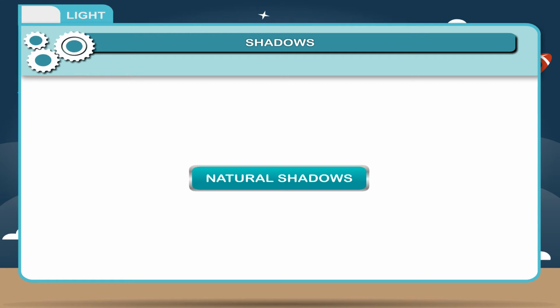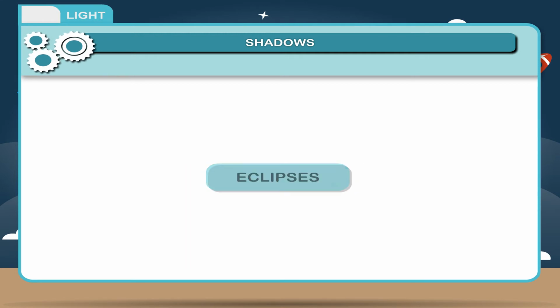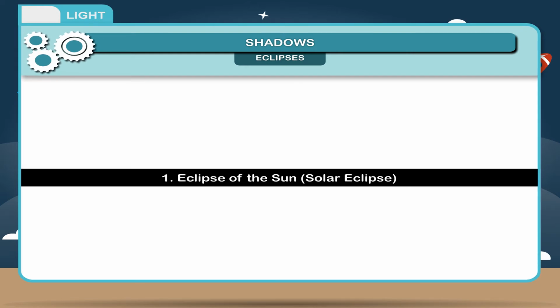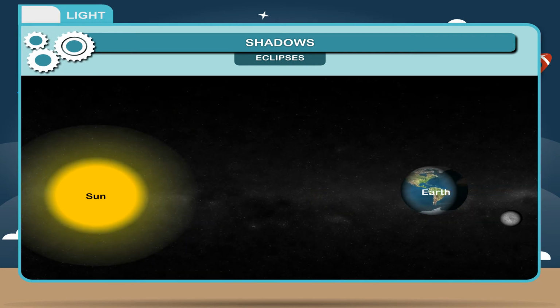Natural shadows. Eclipses. An eclipse is a shadow formed in space that makes the sun or the moon invisible for some time. 1. Eclipse of the sun. Solar eclipse. If the moon comes between the sun and the earth, so that the earth darkens during the day, a solar eclipse occurs.